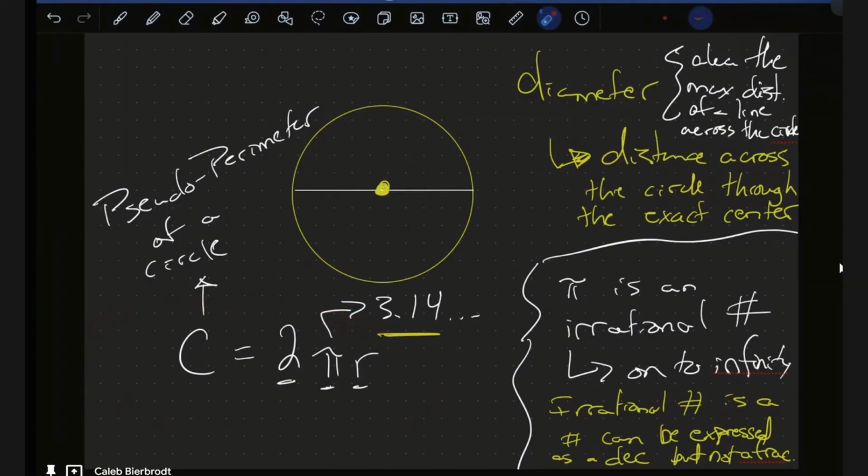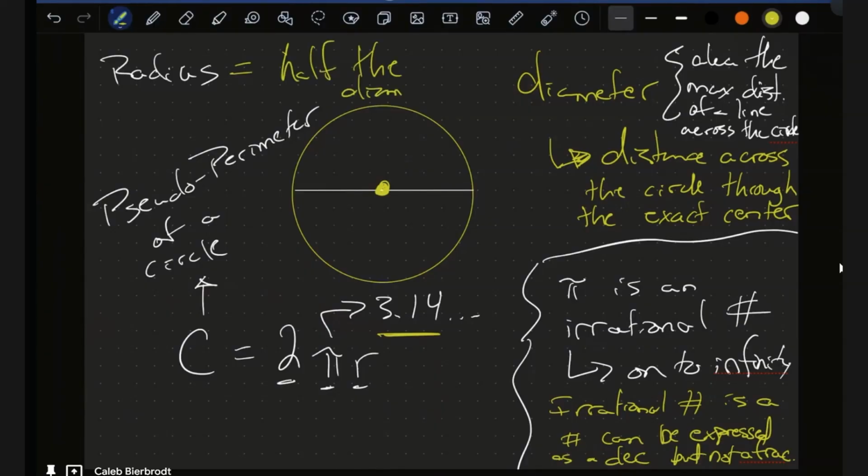But the radius is. What is the radius of a circle? Like, what is it equal to? Whichever one you're comfortable with, because I think they're related here. So what is it equal to? So it's related to the diameter. So the radius is half of the diameter. Okay. So it's equal to half the diameter.